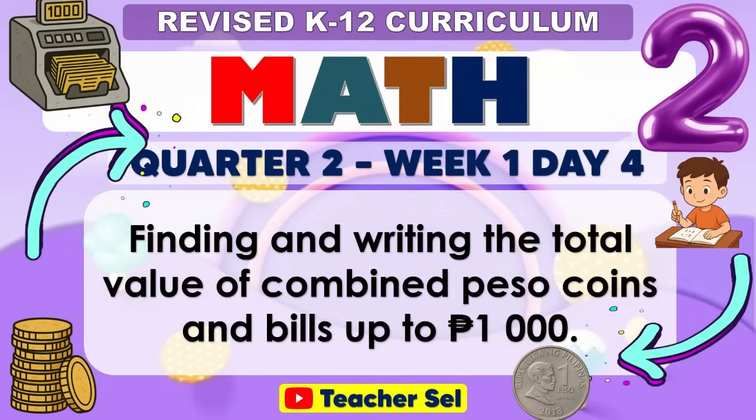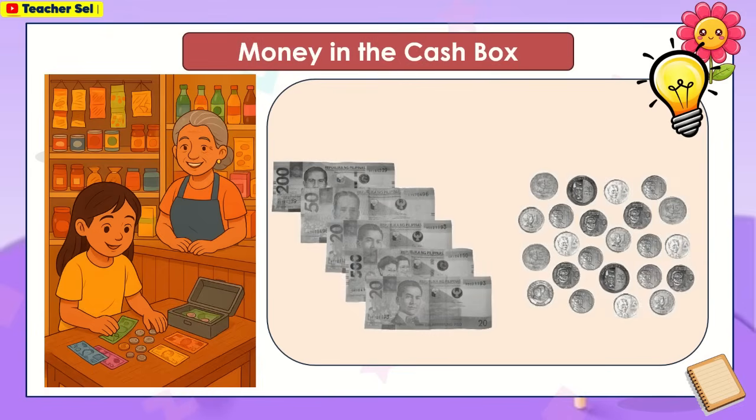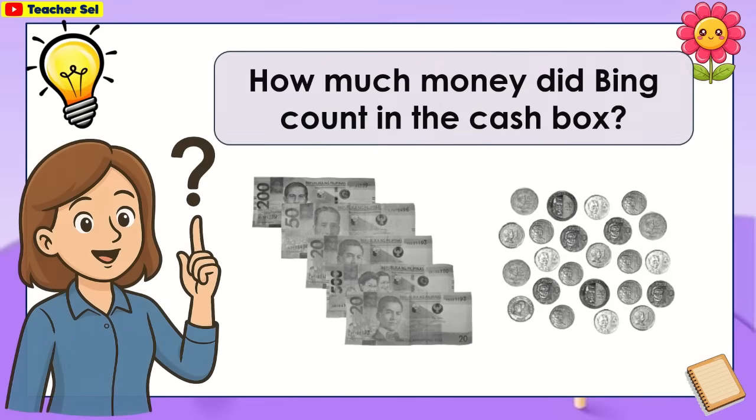For day 4, finding and writing the total value of combined peso coins and bills up to 1,000 pesos. Read the problem. Bing helps her grandmother run a small sari-sari store. At the end of the day, Bing counts the amount of money in the cash box. Here is the money in the cash box. How much money did Bing count in the cash box?